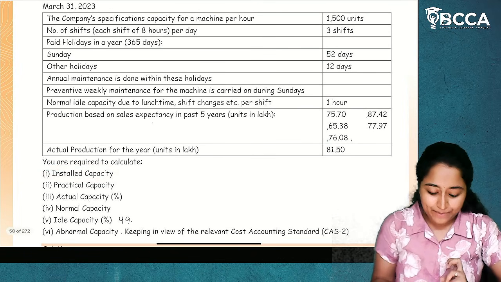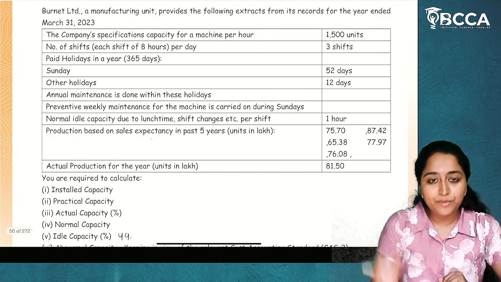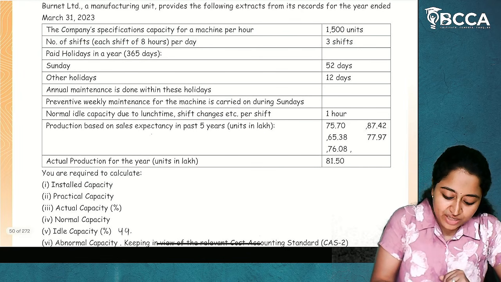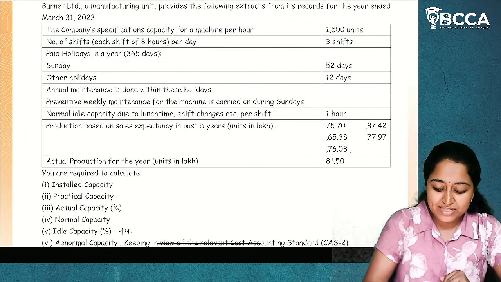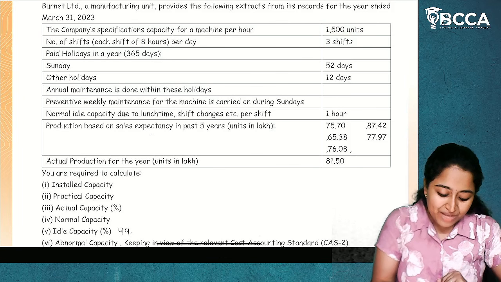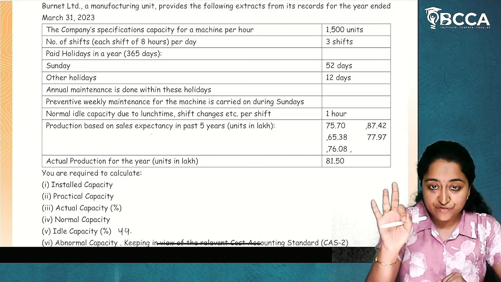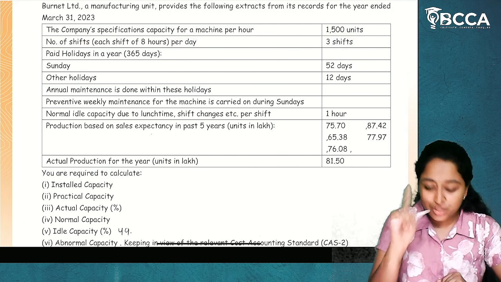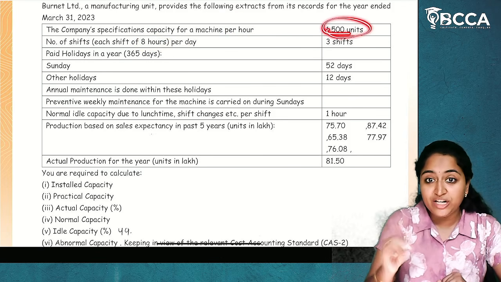Now, installed capacity. For installed capacity calculation, how are we going to do it? What information have they given us? The company specifications: capacity for a machine per hour. So per hour, the machine capacity is 1500 units. And number of shifts per day. In a day, there are 3 shifts. Each shift works for 8 hours. So here per hour, it is 1500 units.